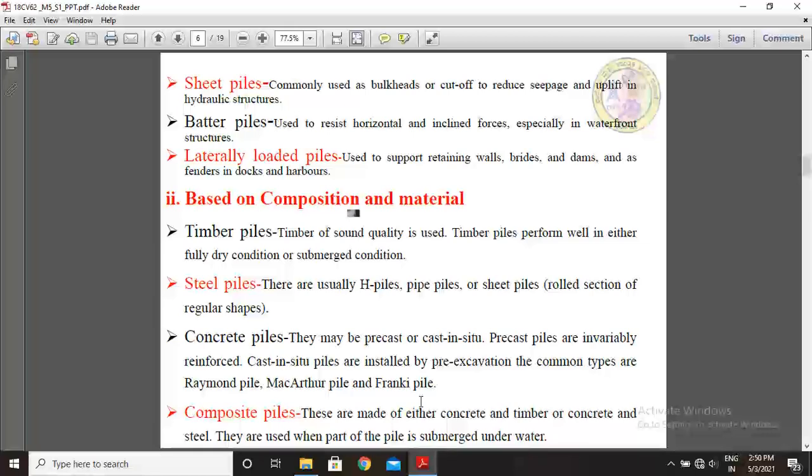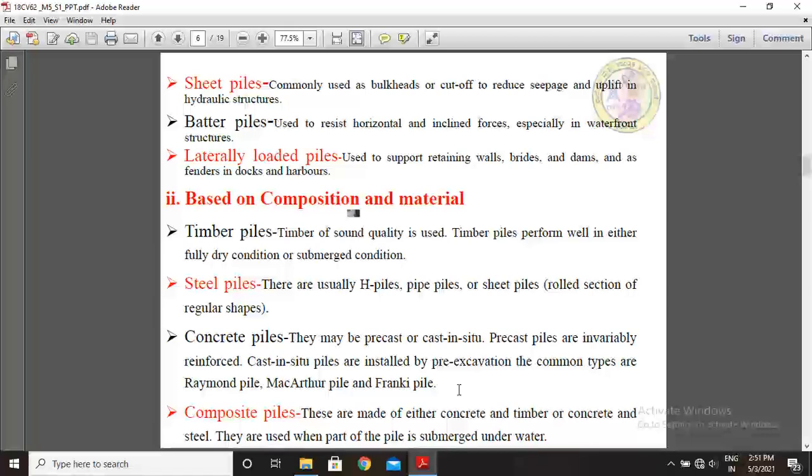Okay, so for sheet piles, rolled sections of regular shapes are used. Next, concrete piles. They may be precast or cast in situ. Precast piles are invariably reinforced. Cast in situ piles are installed by pre-excavation. The common types are Raymond pile, MacArthur pile and Franke piles. So these are the common types of piles used in cast in situ piles.